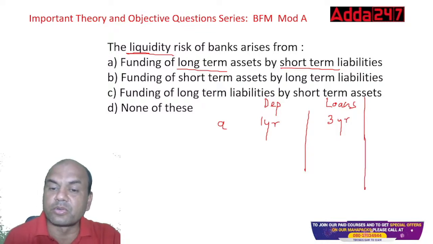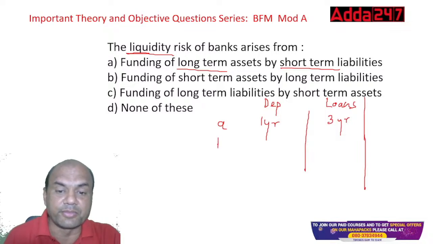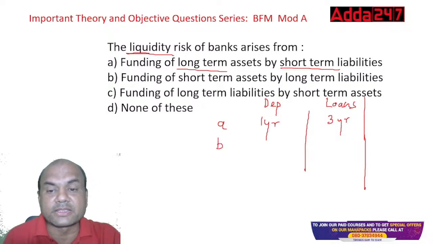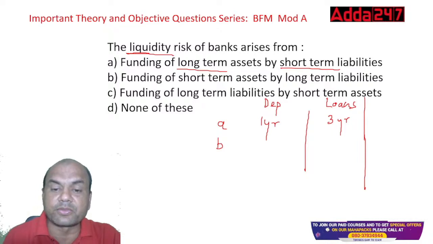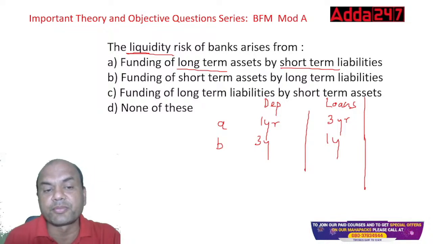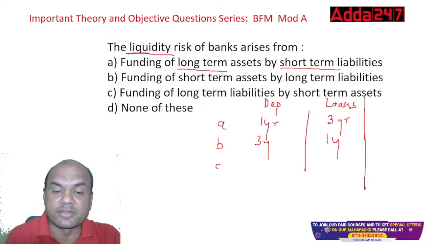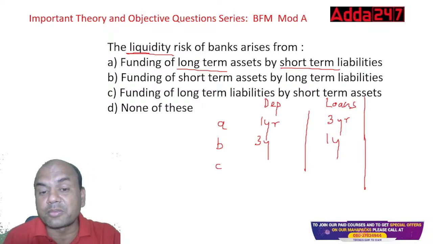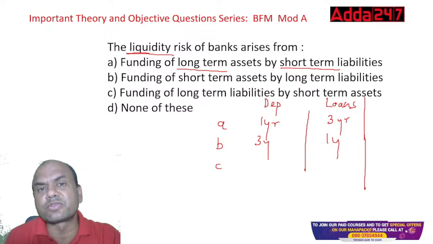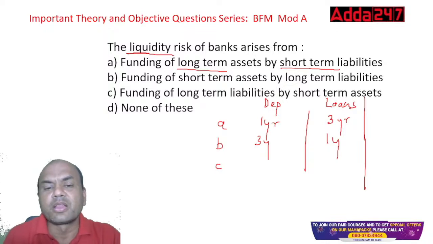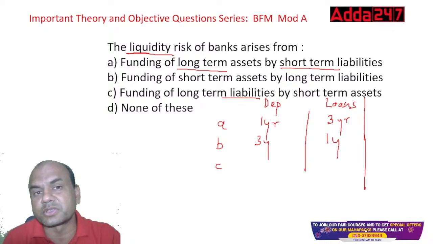Just type yes or no over here. Let's see later. B: funding of short-term assets by long-term liabilities. So deposit of 3 years and loan of 1 year. Will it create a problem for me? C: funding of long-term liabilities by short-term assets. This is ab initio wrong. Why? Liabilities funded by assets. Is it possible? Not at all possible.